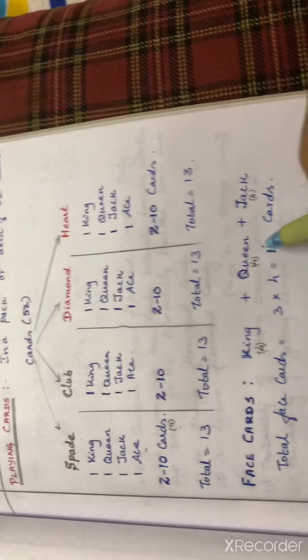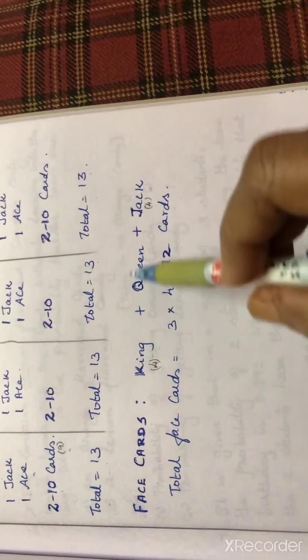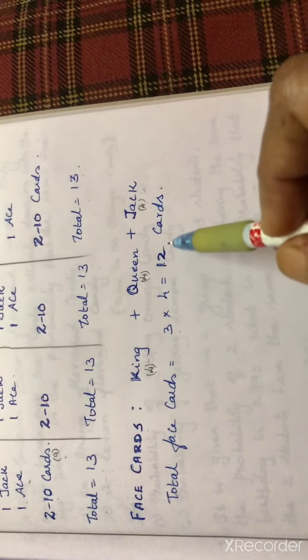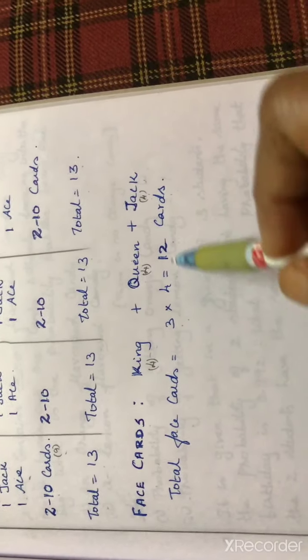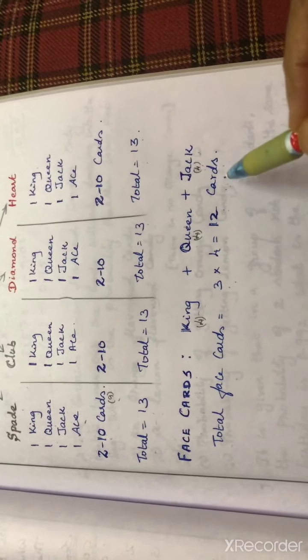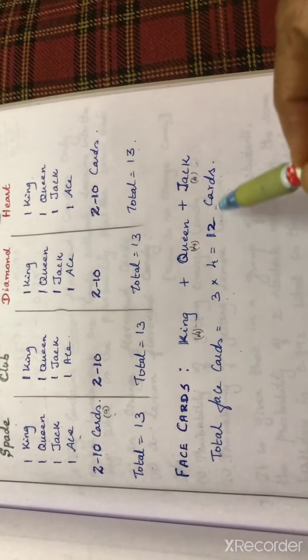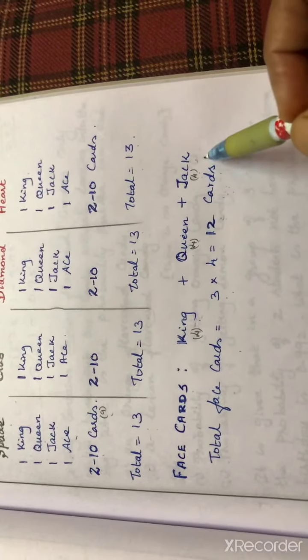So 4 plus 4 plus 4 is 12 cards, or you can write 3 types of card, each with 4 cards, so 3 into 4 is equal to 12 cards. So the total number of face cards is 12, because this concept will be used while solving the sums. So you should know face cards: 12 cards, comprising 4 kings, 4 queens and 4 jacks.